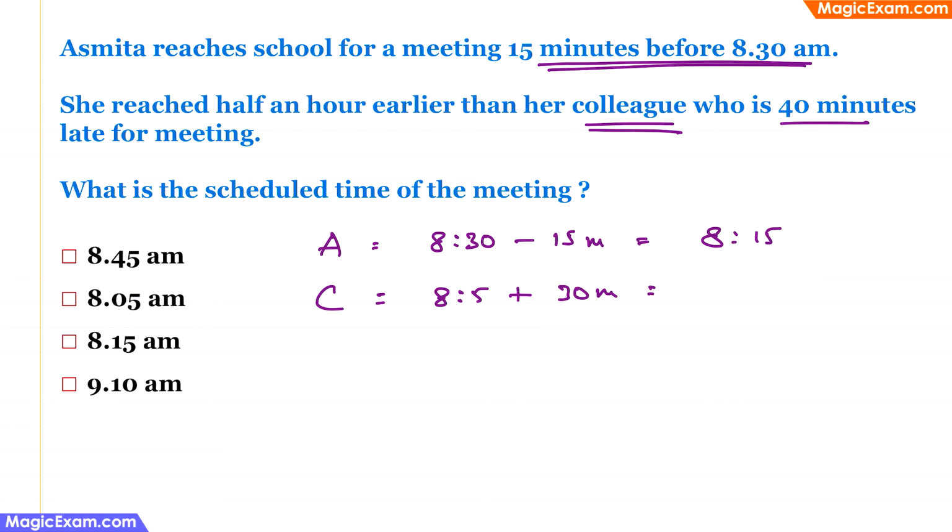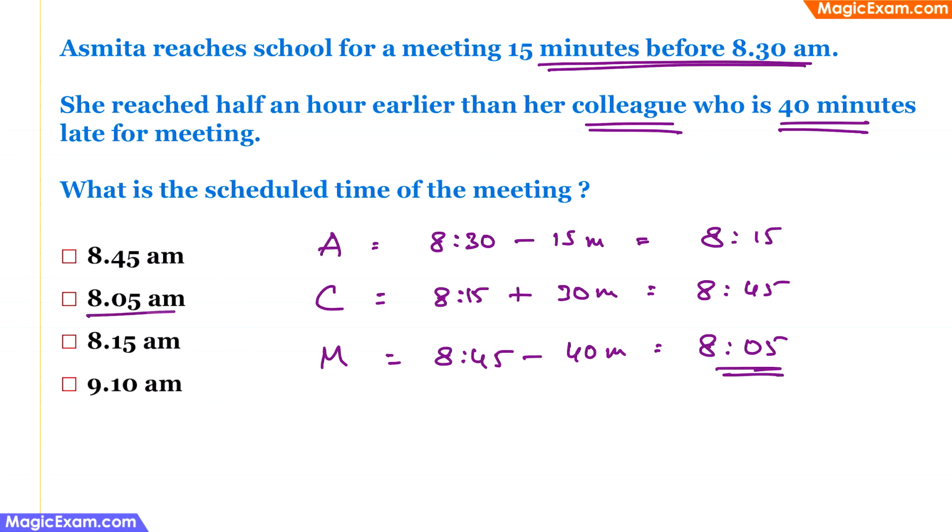So her colleague reached at 8:45. And her colleague is 40 minutes late for the meeting, which means that the meeting started 40 minutes before her colleague arrived. Therefore, the meeting would be 8:45 minus 40 minutes. That would be 8:05. Therefore, the meeting started at 8:05.